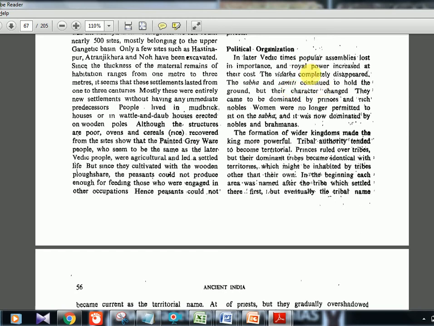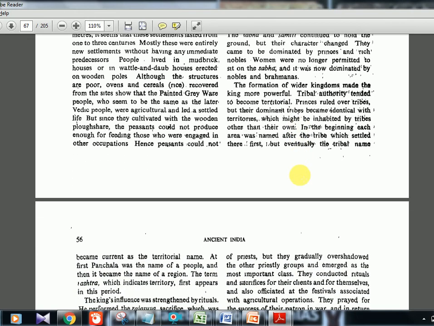The royal power has increased, and the assemblies, Sabha and Samiti, which we saw, are actually declining, and the Vidhata, which was one assembly, completely disappeared in this phase. And one more thing, in the Sabha and Samiti, women were allowed in the Vedic time, but now women are not allowed. It is more dominated by nobles and Brahmanas. The Brahmanas started all the society problems, and even now we have this reservation problem. General category and OBC, SC, ST, everything is because of these old things which started in the early Vedic time. These people dominated the society and took all the land, all the wealth, and that is why poor people are now demanding reservations.